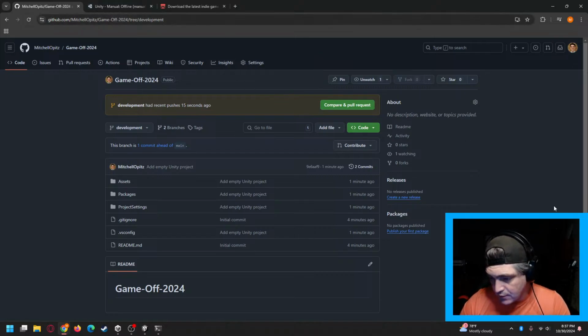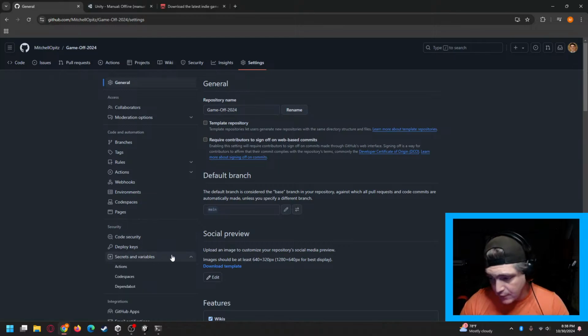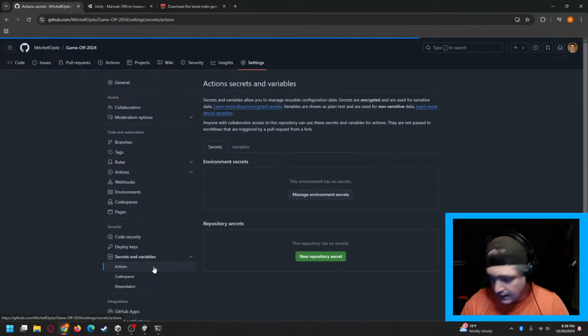So for this, there's going to be 4 things that we need, and we'll come back to this in a little bit, and I'll walk you through the documentation. So we're going to go into the settings for our repository, and we need to set up some variables, and these are going to be action variables.